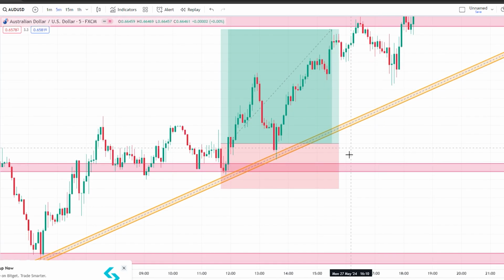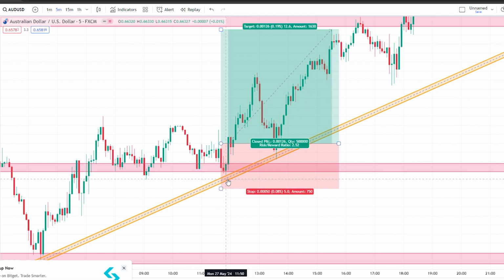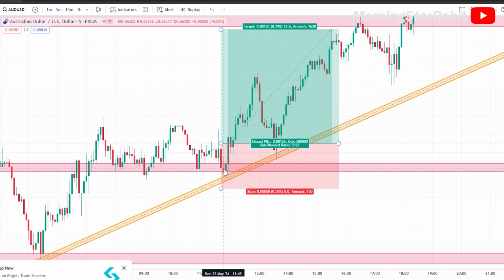So I went down to the 5-minute chart, and on the support of this trend line and on the support of the horizontal level I took a buy trade in AUD USD. So I aimed for 1:2.5, and I usually put my SL at 5 pips or at most 10 pips in AUD USD, GBP and Euro USD, and in gold my usual SL is around 25 to 30 pips. Sometimes it's bigger and sometimes it's lesser than that as well. So here I aimed for 1:2.5.